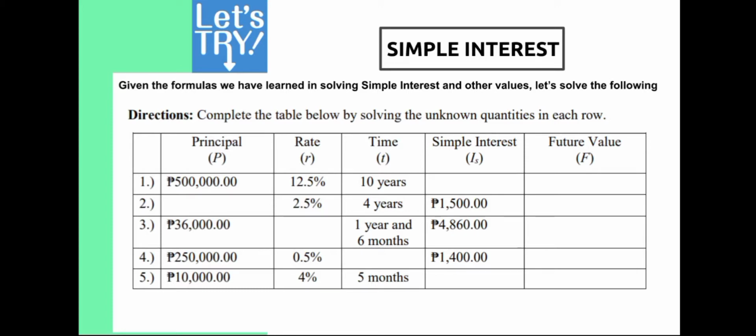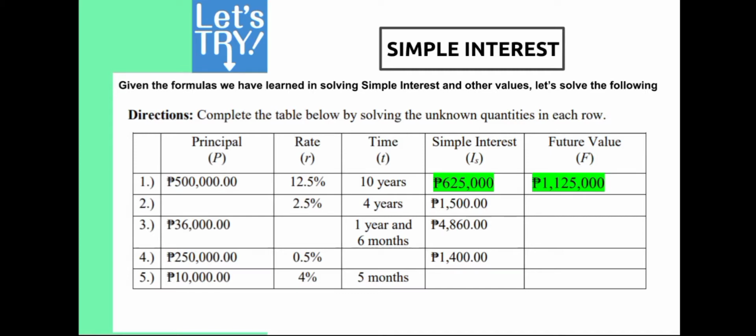Number 1, simple interest is equal to 625,000. Paano nangyari yon? Again, principal 500,000 times rate 12.5% times 10 years, or time. Kaya ka nakarating sa 625,000.